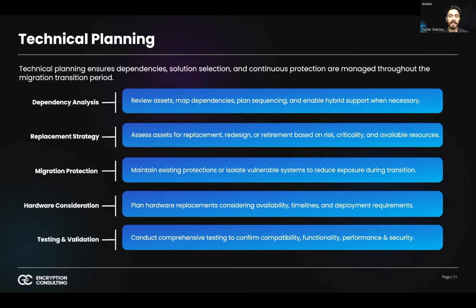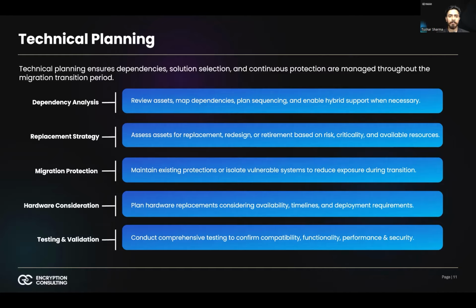Finally, testing and validation form the foundation of safe deployment. Before full-scale rollout, organizations must conduct comprehensive validation across multiple dimensions: compatibility testing to ensure new cryptographic mechanisms integrate with existing infrastructure, then functional testing to confirm authentication, encryption, and signing workflows operate correctly, then performance testing to measure latency, bandwidth impact, and resource utilization, and finally, security testing to validate that implementations meet required assurance levels. Testing environments should simulate real-world production conditions as closely as possible. Pilot deployments in lower-risk systems can provide valuable operational insights before enterprise-wide implementation.